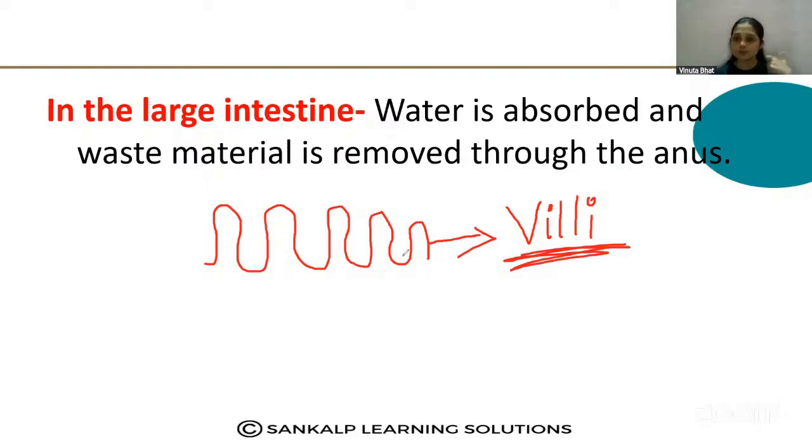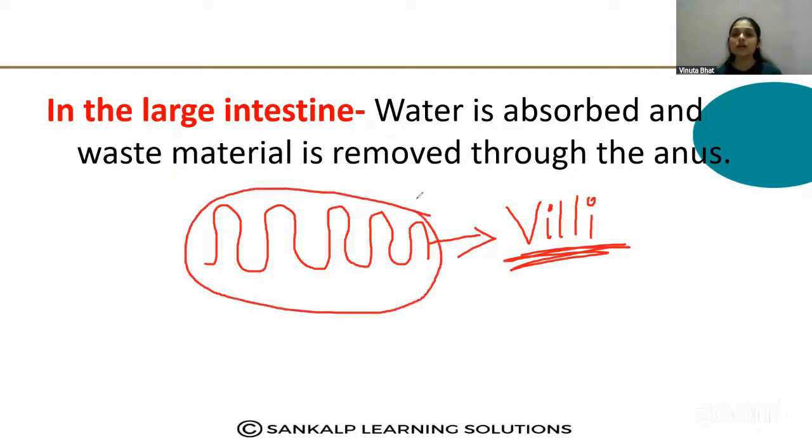So we can say that the complete digestion and the absorption of food takes place in the small intestine, and the small intestine has the specialized structures which increase the area of the absorption.